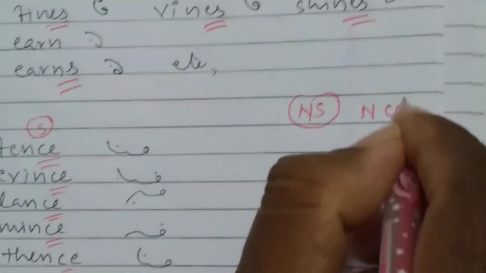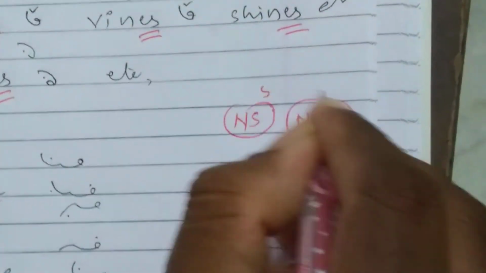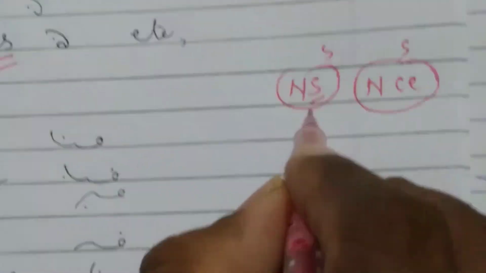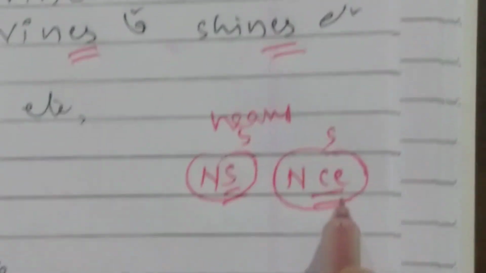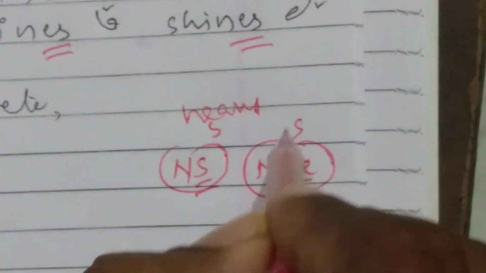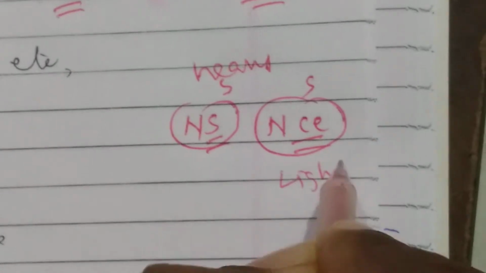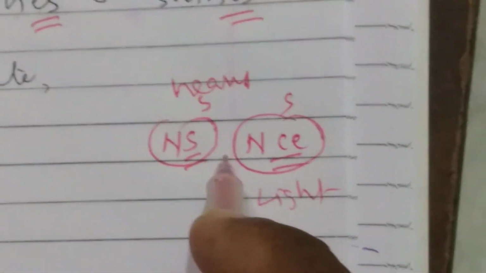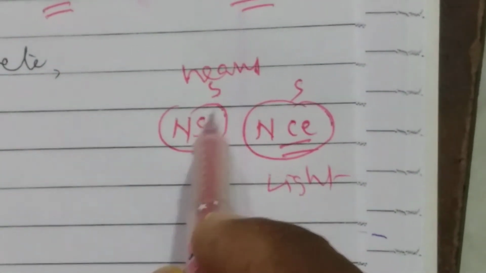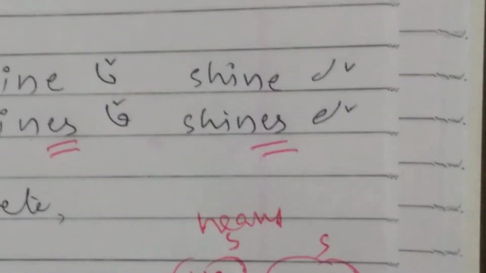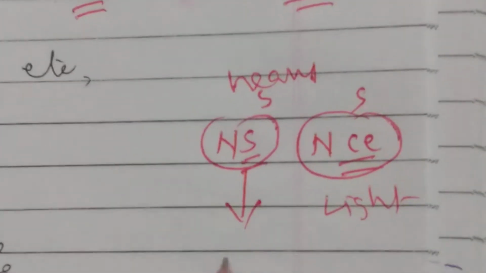NS and NCE. I mean, this is also S sound, S sound. Okay, with NS it is a heavy sound. With N and C it is a light sound. Whenever you are pronouncing the heavy sound, it is feasible to write inside curves.